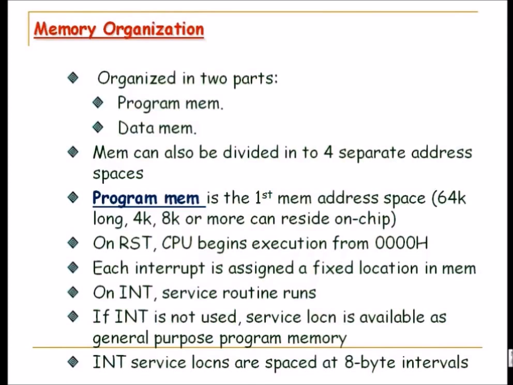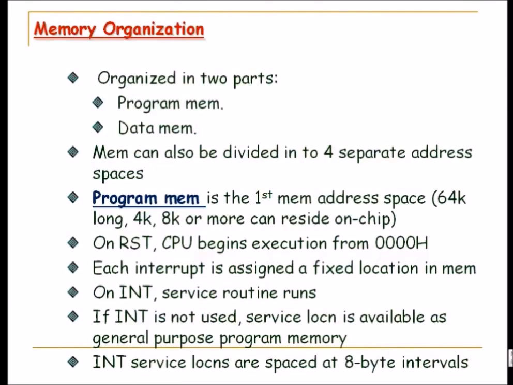We were talking about the interrupts, and there are 6 interrupt sources. Each interrupt has a fixed location in memory, and on an interrupt, the interrupt service subroutine goes to that memory location. For example, in case of interrupt 0, it is 0x03, and the interrupt service routine will go there. It is always reserved. Nothing else is written there, even if you program in ROM. So interrupt service locations are spaced at 8 byte intervals.